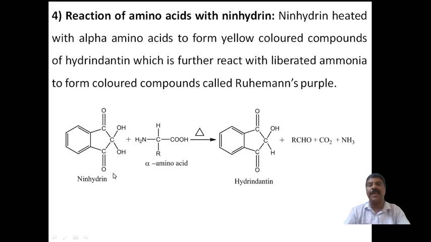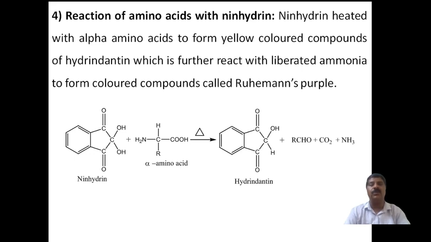Just recall the structure from that compound. When ninhydrin reagent is treated with alpha amino acid, it forms a yellow colored compound, hydrindantin, with the liberation of an aldehyde, carbon dioxide and ammonia. These three compounds are liberated after heating.